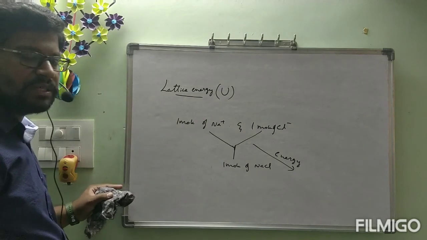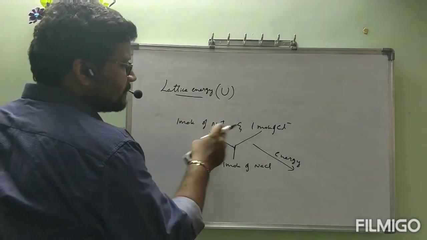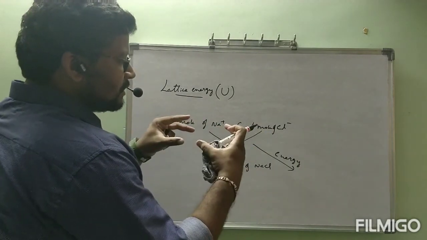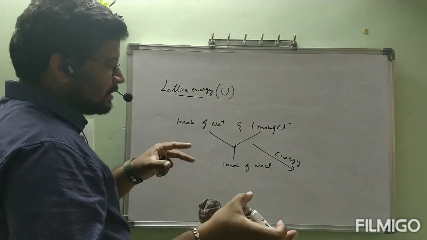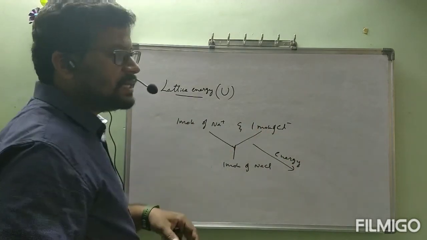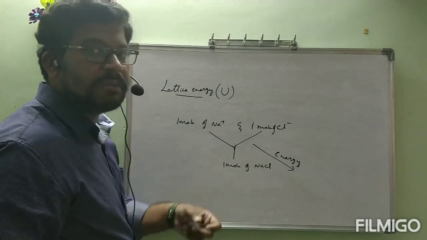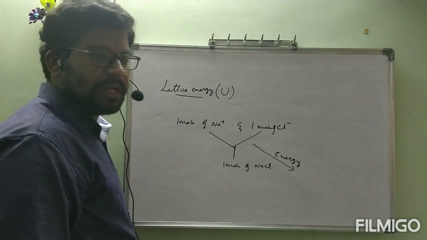Now I will write the definition. Note down the definition. Na plus and Cl minus, why are they attracted? Because of their combination, energy will be released to form the stable compound NaCl. Okay, now let us see.